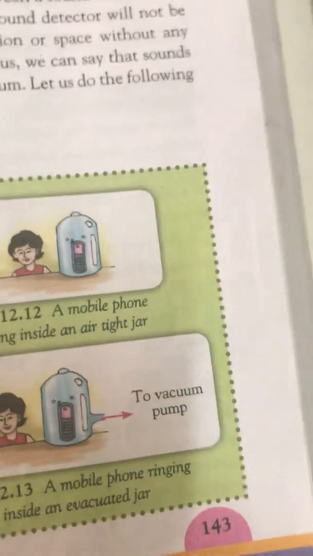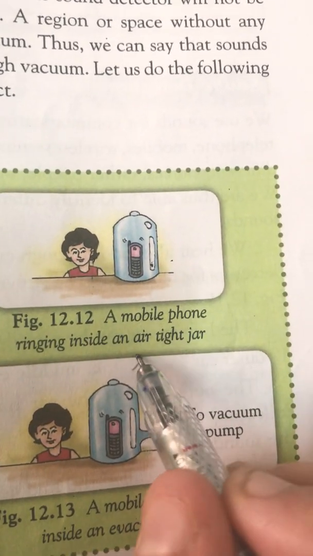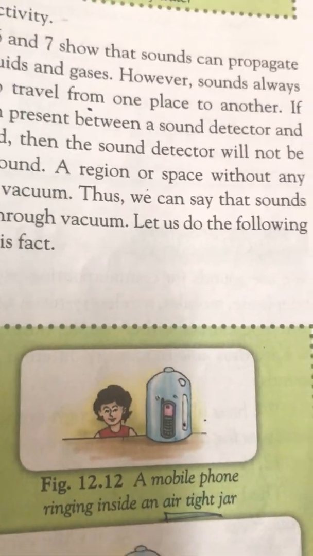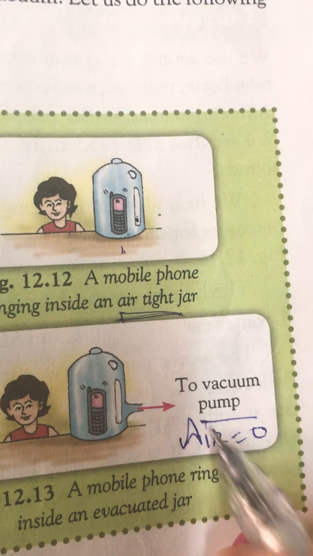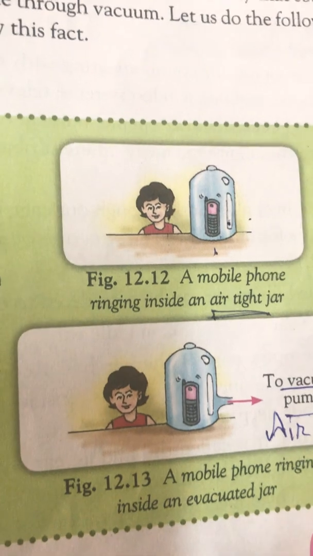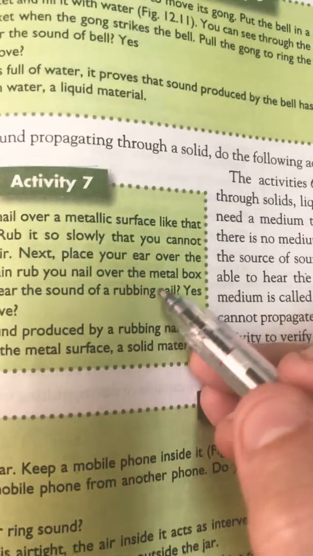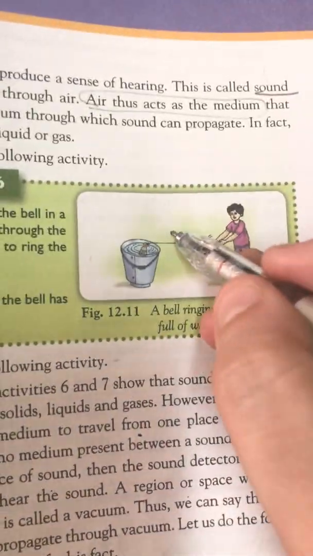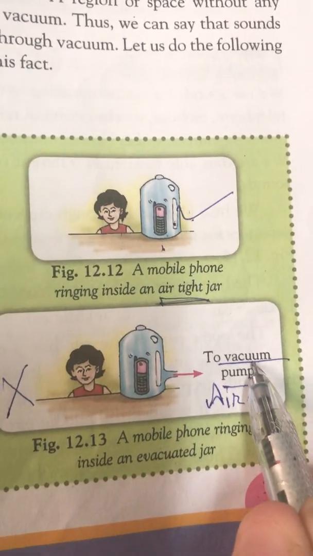If here is a container, and in this container I have air, an airtight container with some air in it, then I can hear the ringtone of my mobile. If there is no air, meaning air is zero, there is a vacuum, then I am not able to listen to the ringtone of my mobile. Means sound can travel through air, sound can travel through solid, sound can travel through liquid, but it will not travel through vacuum.